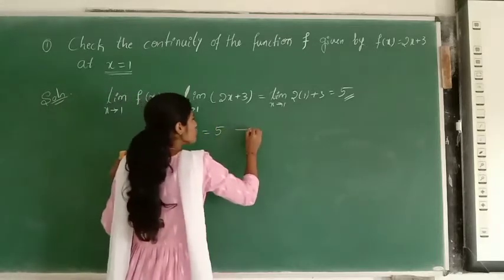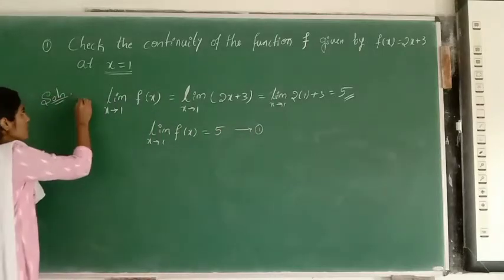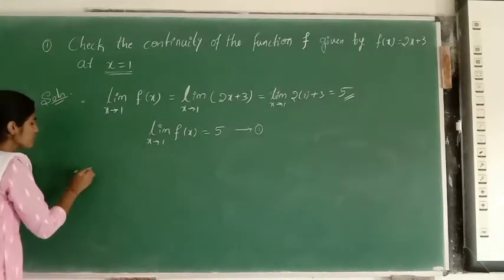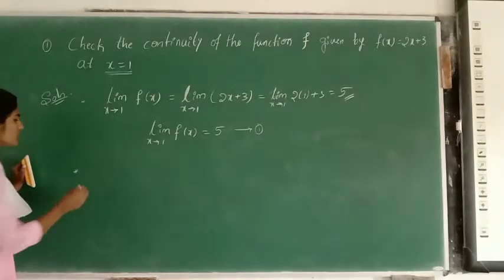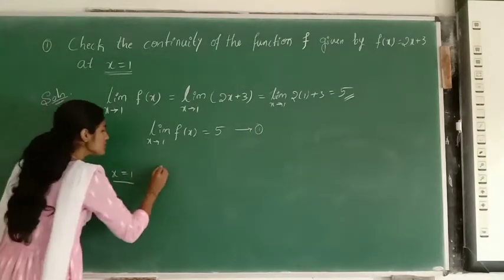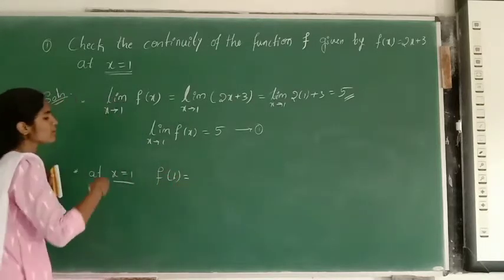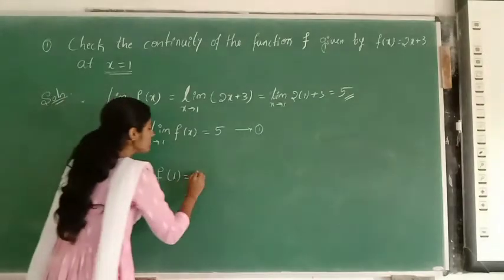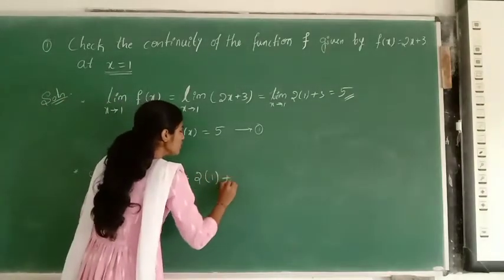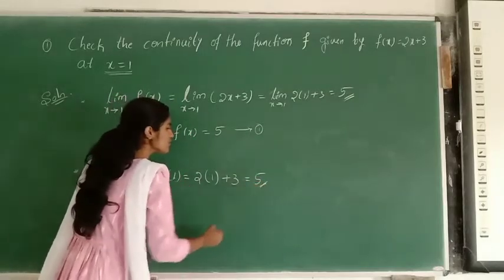Suppose you consider this as equation 1. Now I have to find the value of the function at x is equal to 1. What is the value of the function? We need to calculate f of 1. f of 1 is 2 into 1 plus 3, that is 5. The value of the function is 5.